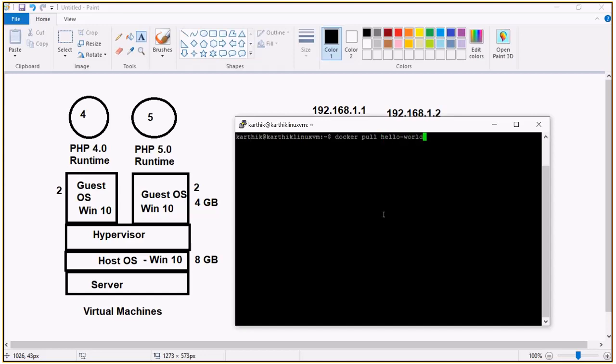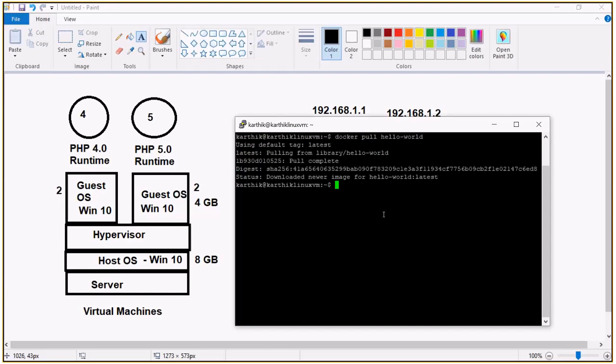This is the image which has a small application, which runs on the top of Ubuntu. So this application runs on the top of Ubuntu. Already this image is there, so I'm just going to pull this. See here, it is pulled. From where? From the Docker Hub, it has pulled that image.